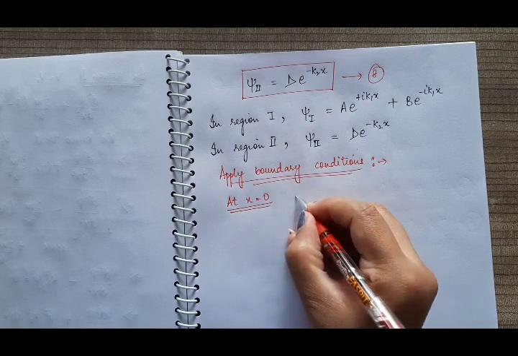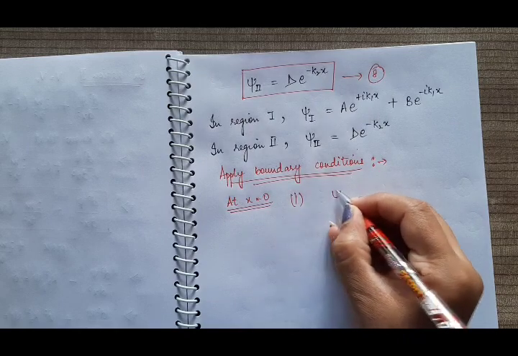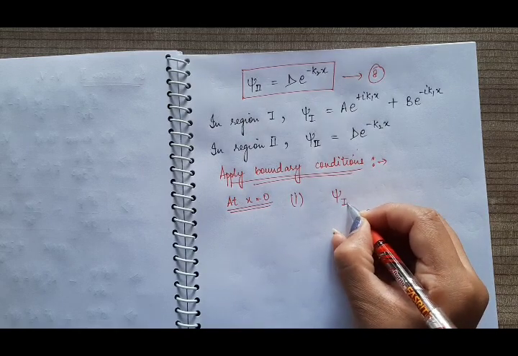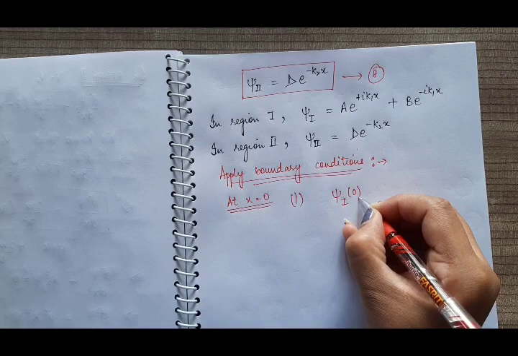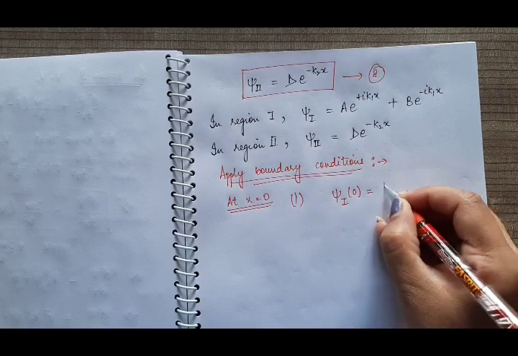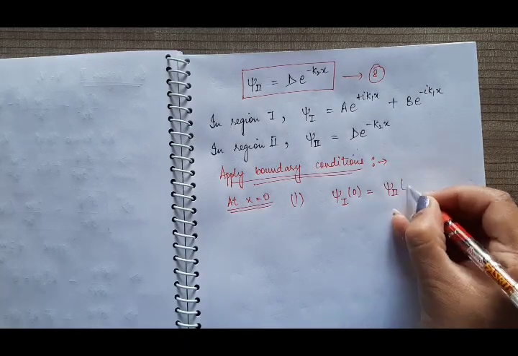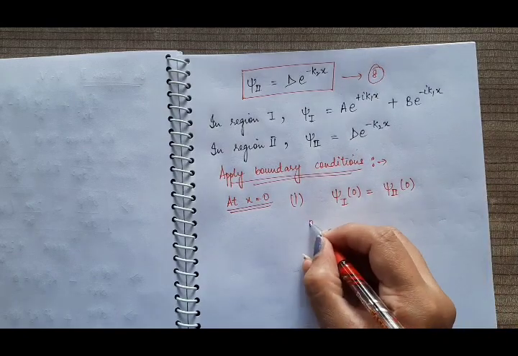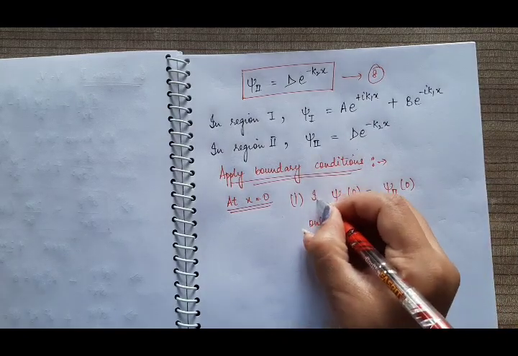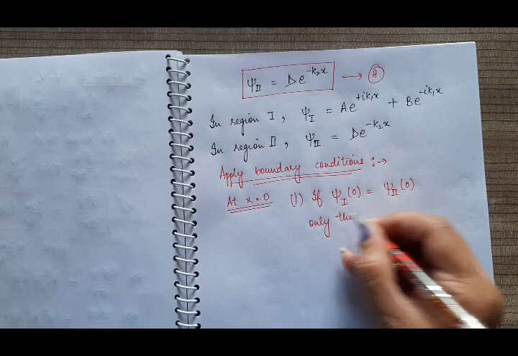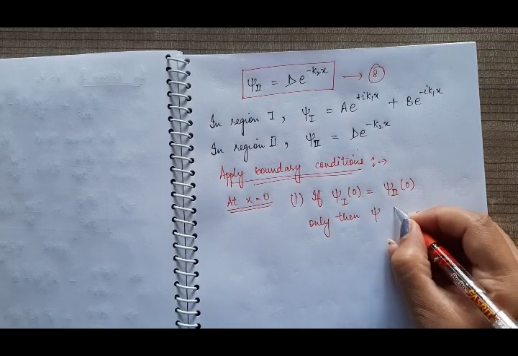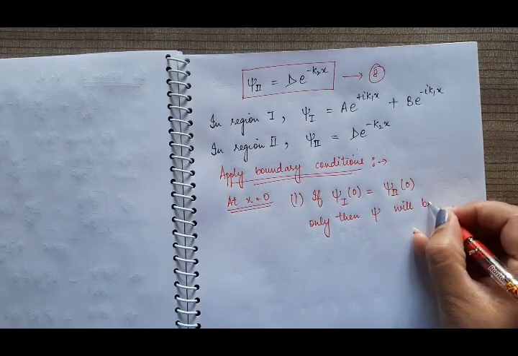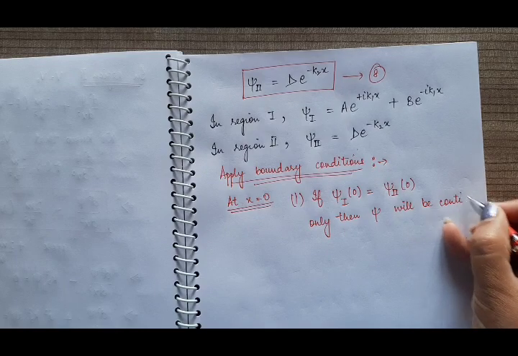So therefore, the first boundary condition will be that the value of psi 1 at x is equal to 0 must be equal to the value of psi 2 at x is equal to 0. Only then wave function psi will be continuous.